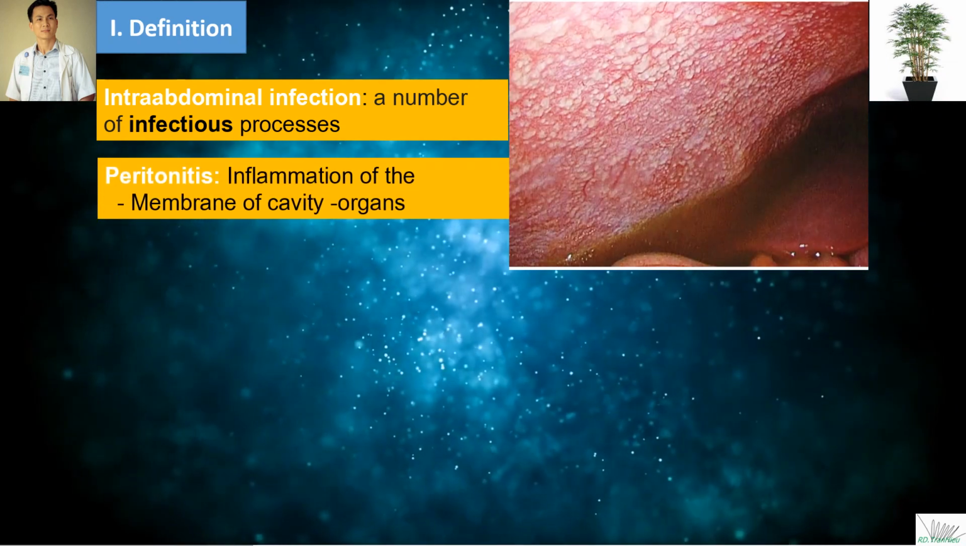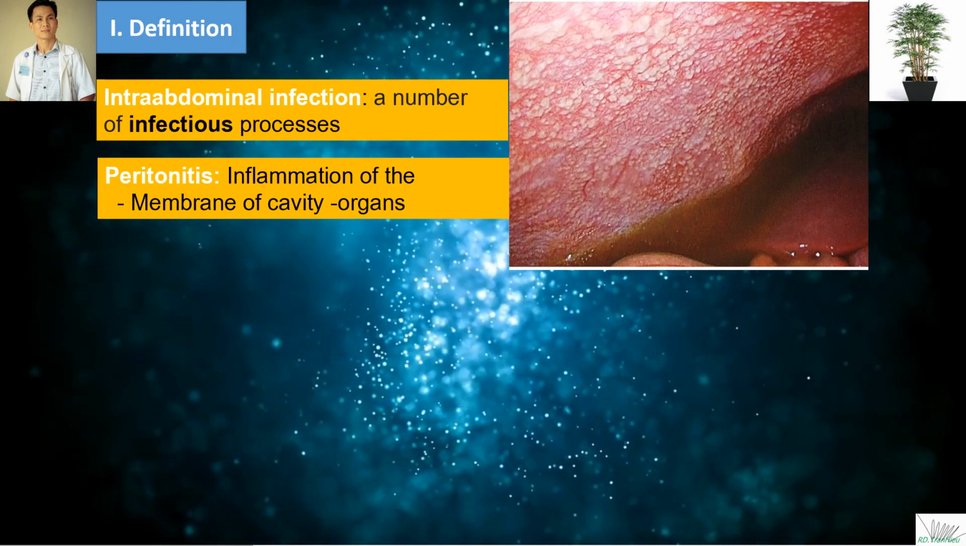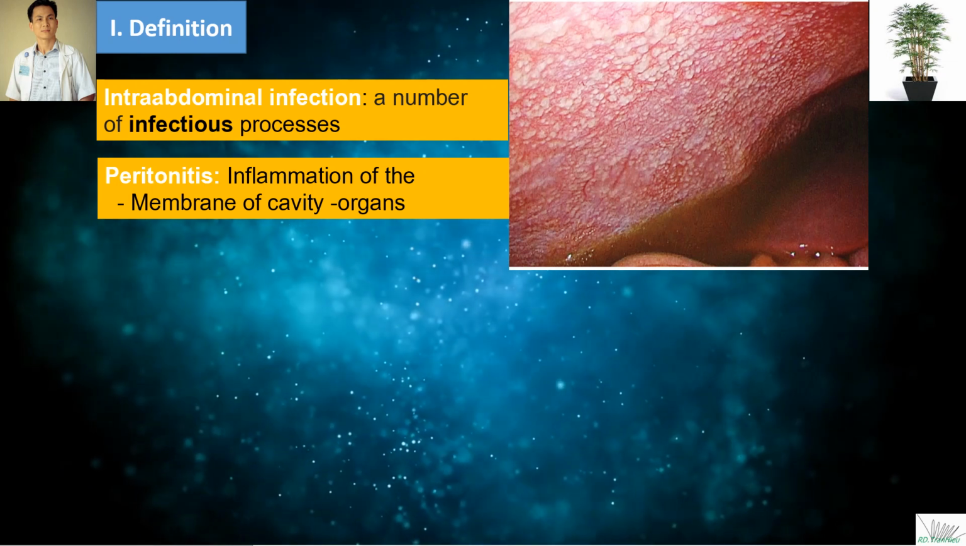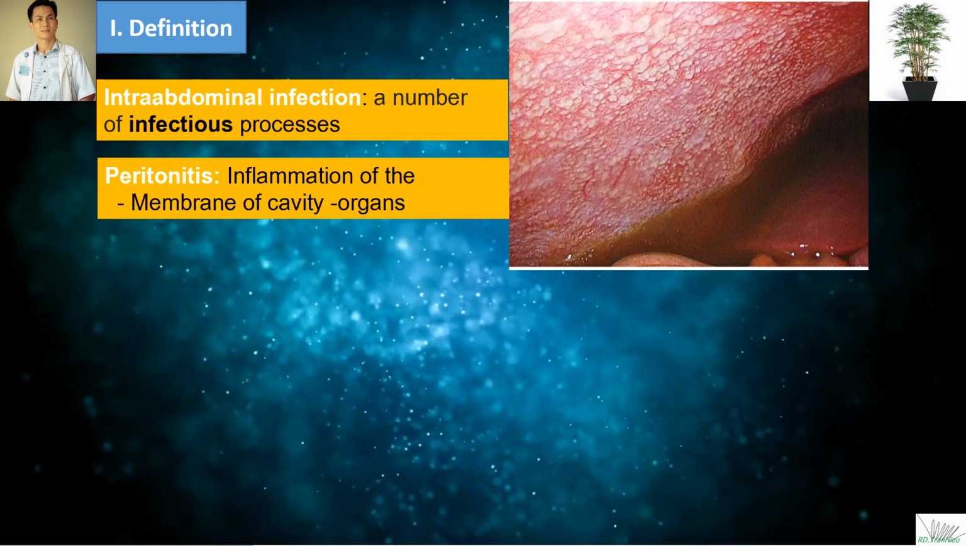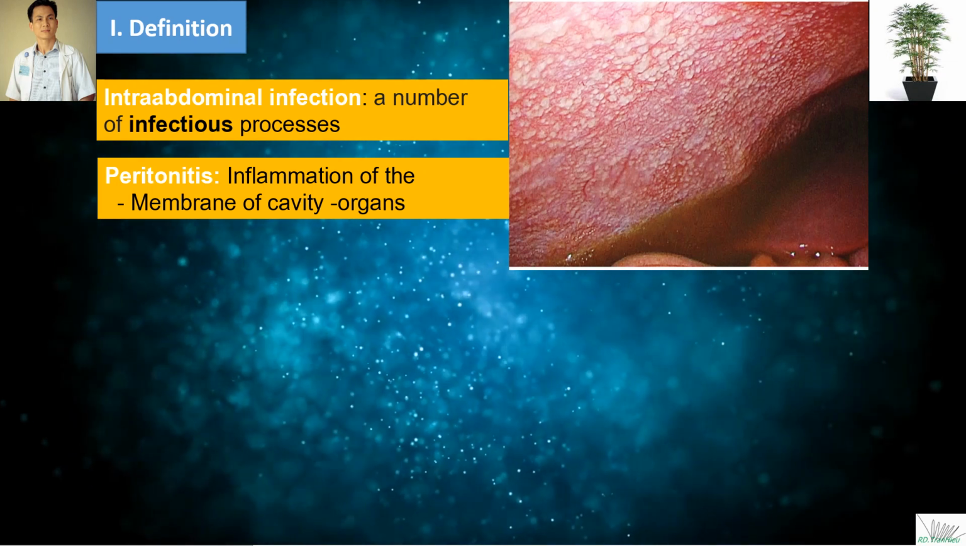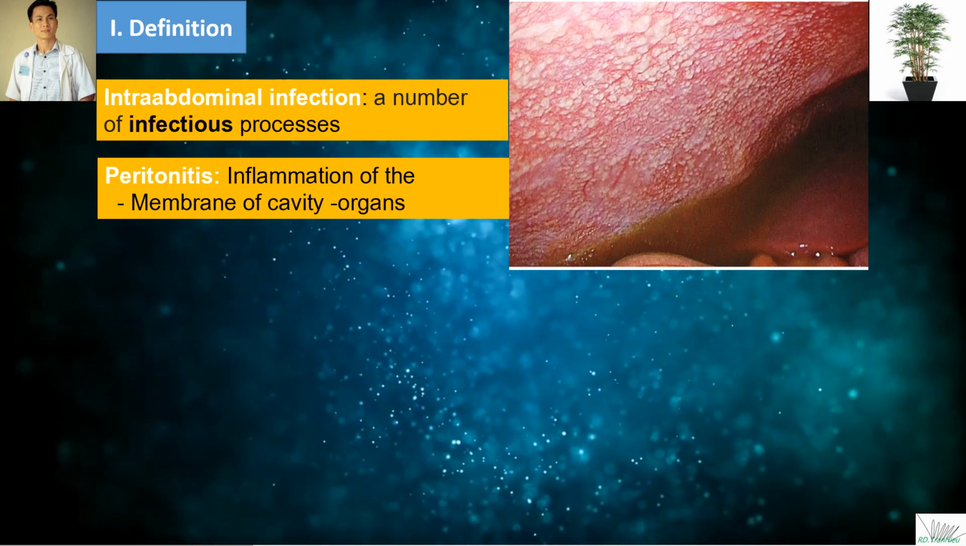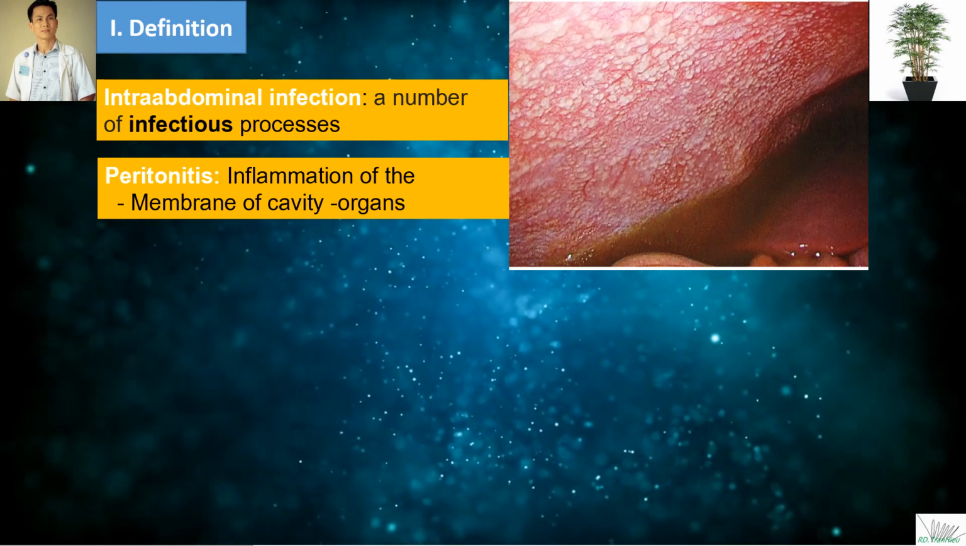Peritonitis. Peritonitis is defined as an inflammatory process of the peritoneum, the serous membrane that lines the abdominal cavity and the organs contained in it.